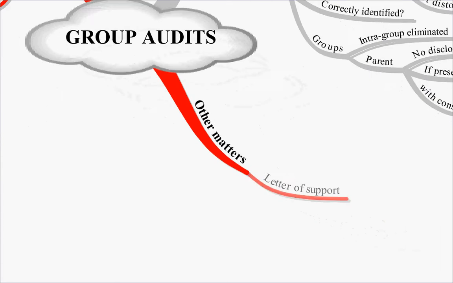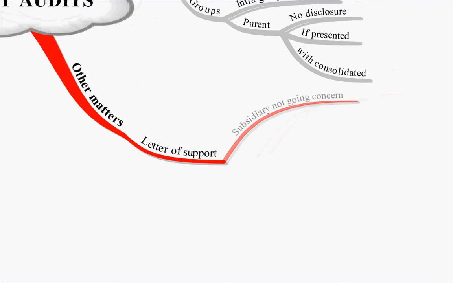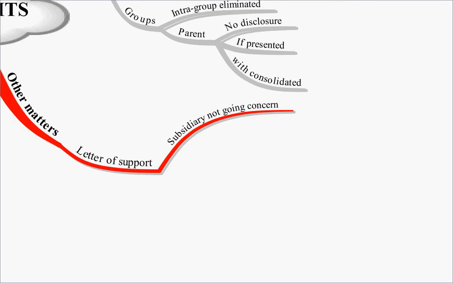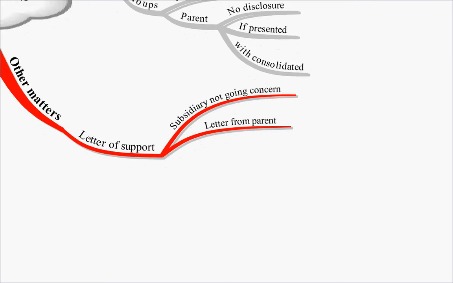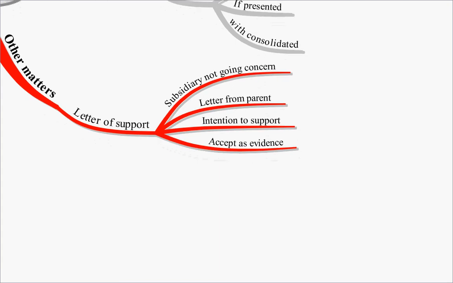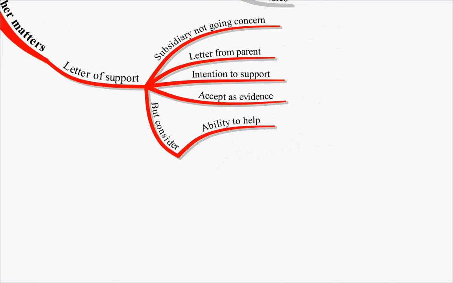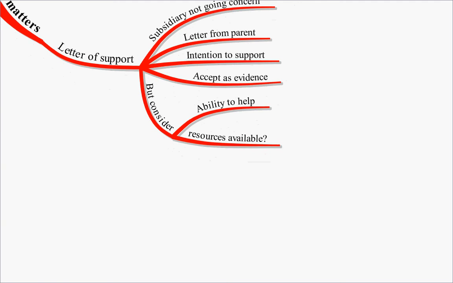So other matters when it comes to group accounts: letters of support. A letter of support is when a subsidiary perhaps is not a going concern. They will get a letter from the parent saying that they intend to support the subsidiary financially. You can accept this as evidence, but you must consider the ability of the parent to help and whether the resources are available to give that help.